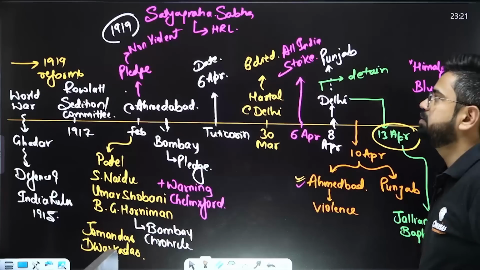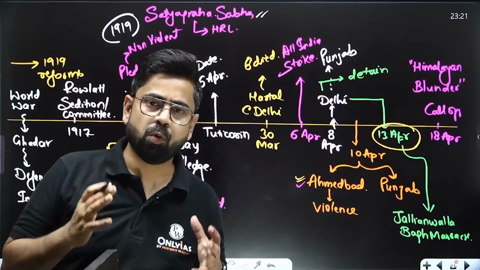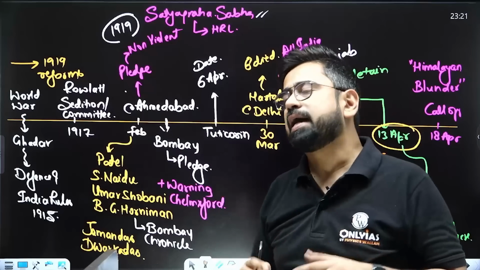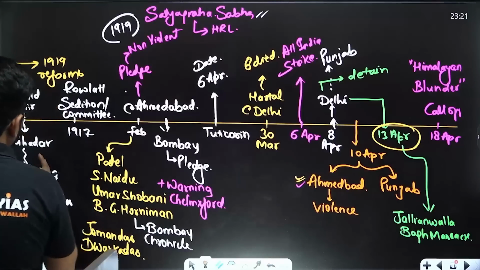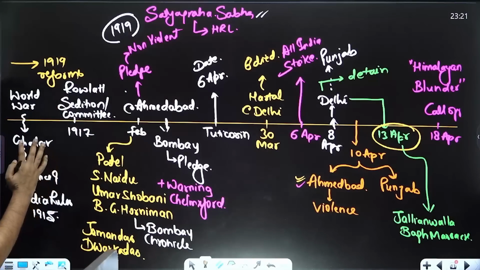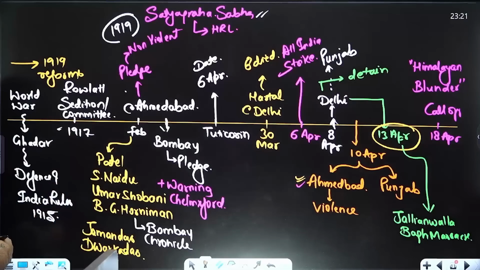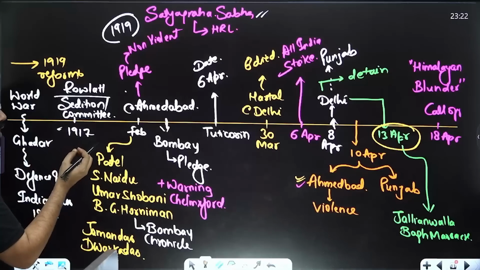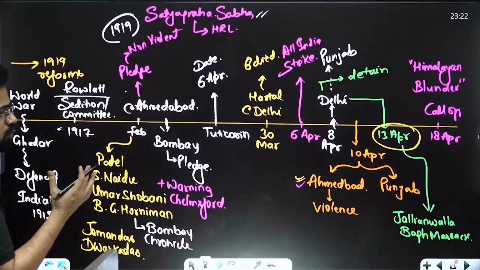So 1919 is the point where Gandhiji will start the Satyagraha Sabha. Now what is the issue over here? How will he start the Satyagraha Sabha? There was the Rowlatt Act. The background of the Rowlatt Act is that during the World War, Britain realized that they wanted some draconian powers, and for that reason they established a sedition committee under Justice Sidney Rowlatt. Finally, whatever this committee recommended was going to become a bill in 1919. That was something they wanted to oppose.